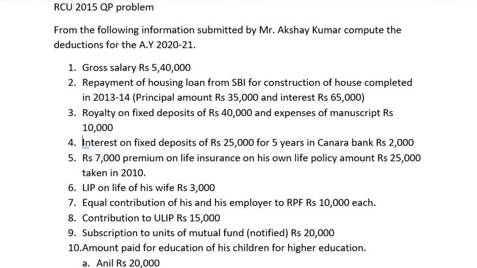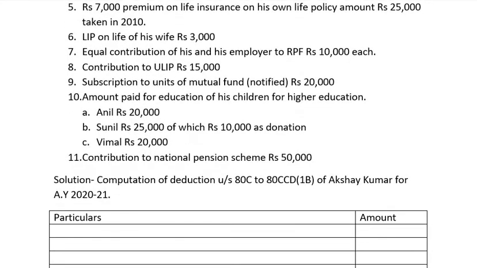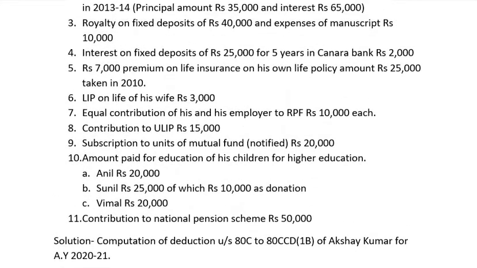Amount paid for education of his children for higher education. He has 3 children, Anil, Sunil and Vimal. He has paid educational fees for Anil rupees 20,000, Sunil 25,000, of which 10,000 as donation, Vimal rupees 20,000. Next is contribution to National Pension Scheme rupees 50,000. With this information, we are asked to compute deduction from section 80C to 80CCD subsection 1B of Mr. Akshay Kumar for the assessment year 2021.